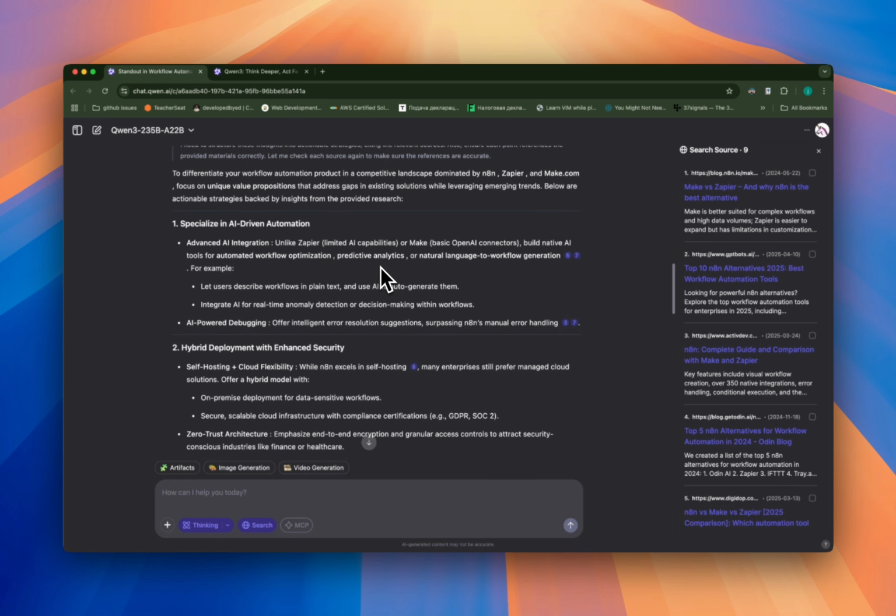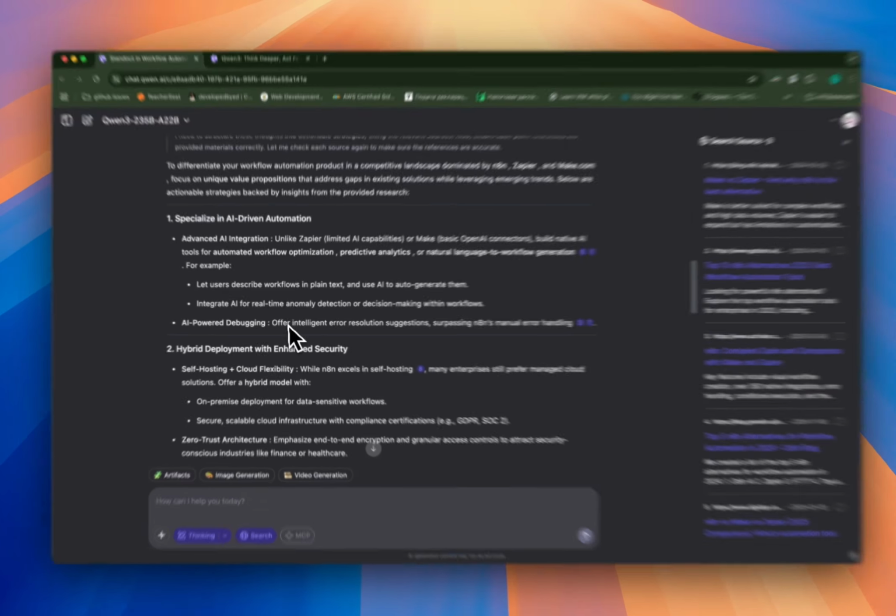Sure, maybe Zapier and Make are not. I haven't actually tried Make, so I can't really speak on it. But let's say if it says that it's a basic OpenAI connector, sure, but and does somewhat complex AI. It's like an AI-first workflow builder. So I'm not really sure.